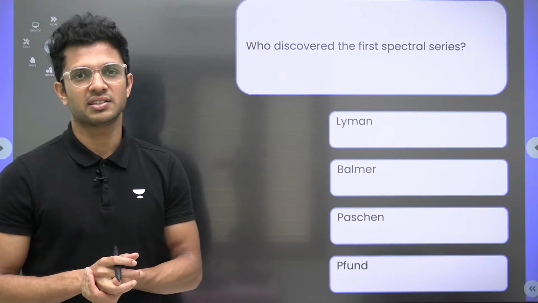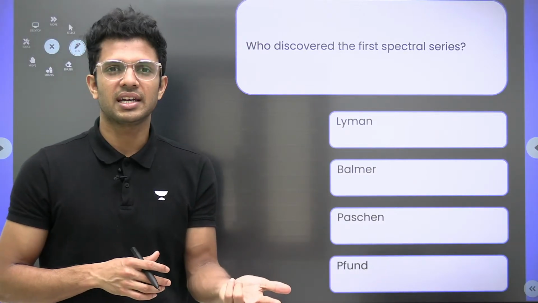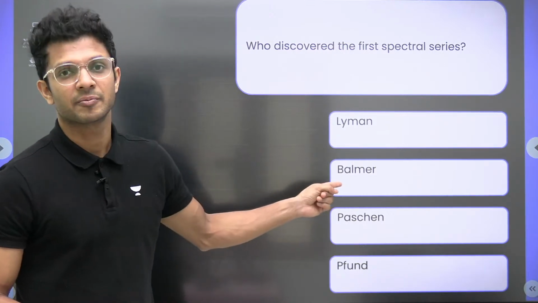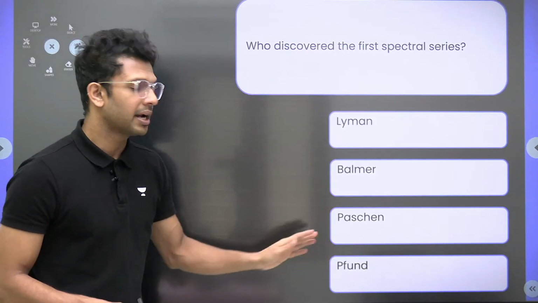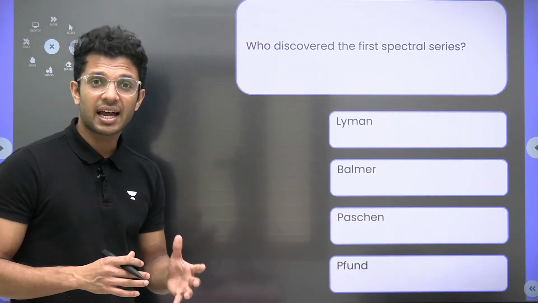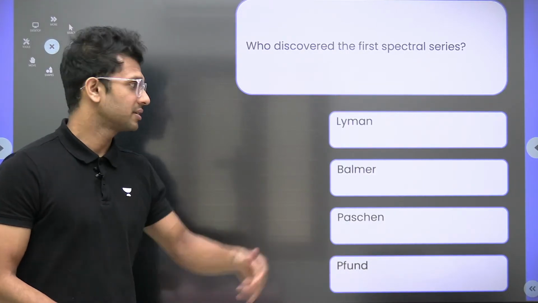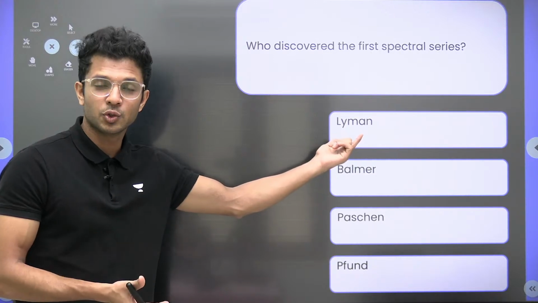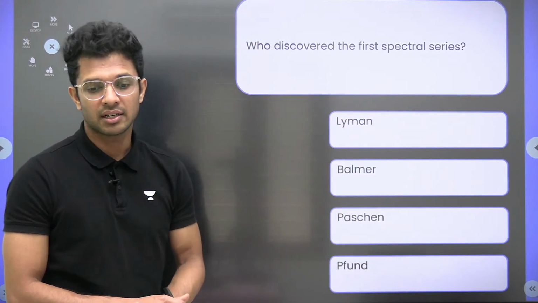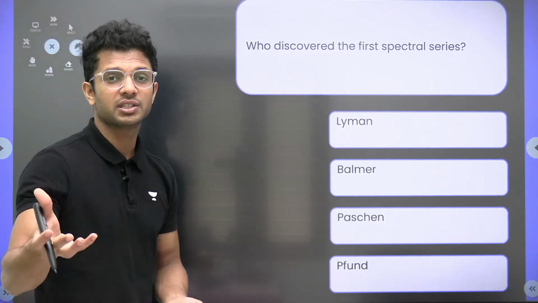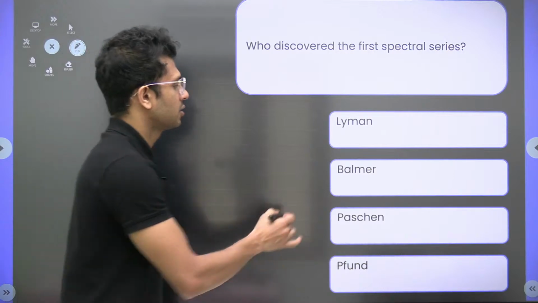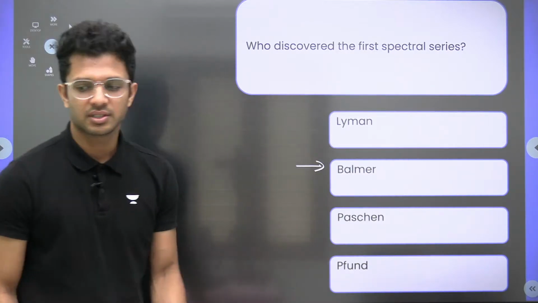If we can see something with our naked eyes, can't we discover it within no time? Yes, and that's exactly what Balmer did. For the Lyman, Paschen and Pfund series, they had to see through other methods, because the Lyman series is in UV, and Paschen and Pfund all come under infrared, which is not visible to our naked eyes. So it was Balmer who discovered the first spectral series.